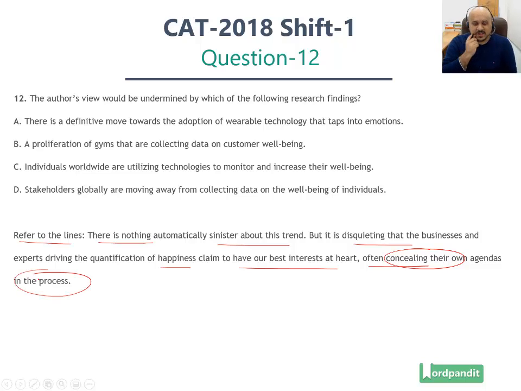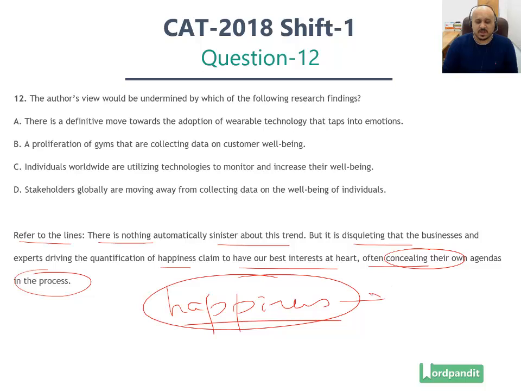So what we are seeing across the world, that is implied in the passage as well, is that happiness has become something which is being measured. Now it is being measured with the help of tools, with the help of wearable devices, so on and so forth. And there is a lot of technology which is coming into the picture. Now what is this technology doing? It is basically measuring happiness, correlating it with, say, for example, your work output, with your stress levels, with other issues. And people are being judged on the basis of this.